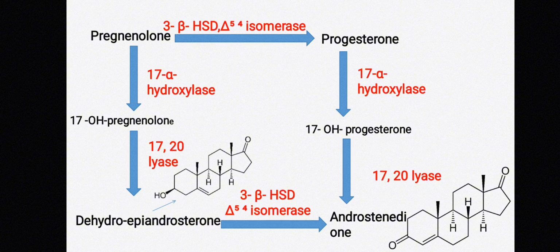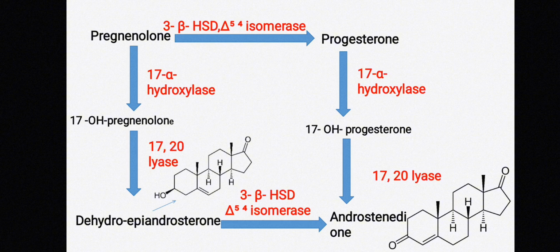Now the formed progesterone is acted upon by the enzyme 17 alpha hydroxylase to form 17 hydroxyprogesterone. Also, pregnenolone can be acted upon by the enzyme 17 alpha hydroxylase and it forms 17 hydroxypregnenolone. Now the formed 17 hydroxypregnenolone is acted upon by the enzymes 3 beta HSD and delta 5,4 isomerase and gets converted into 17 hydroxyprogesterone, or otherwise progesterone can also be acted upon by the enzyme 17 alpha hydroxylase, which converts it into 17 hydroxyprogesterone.